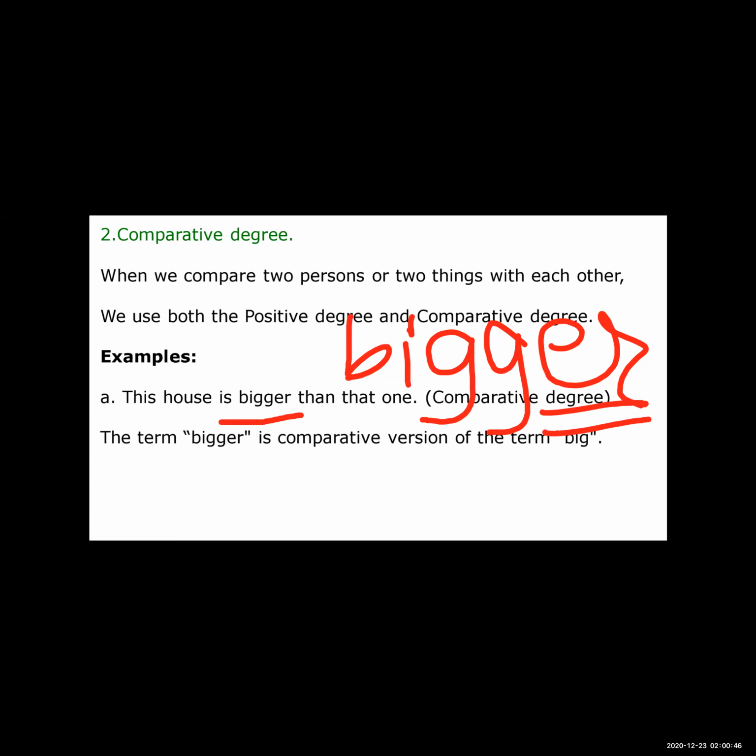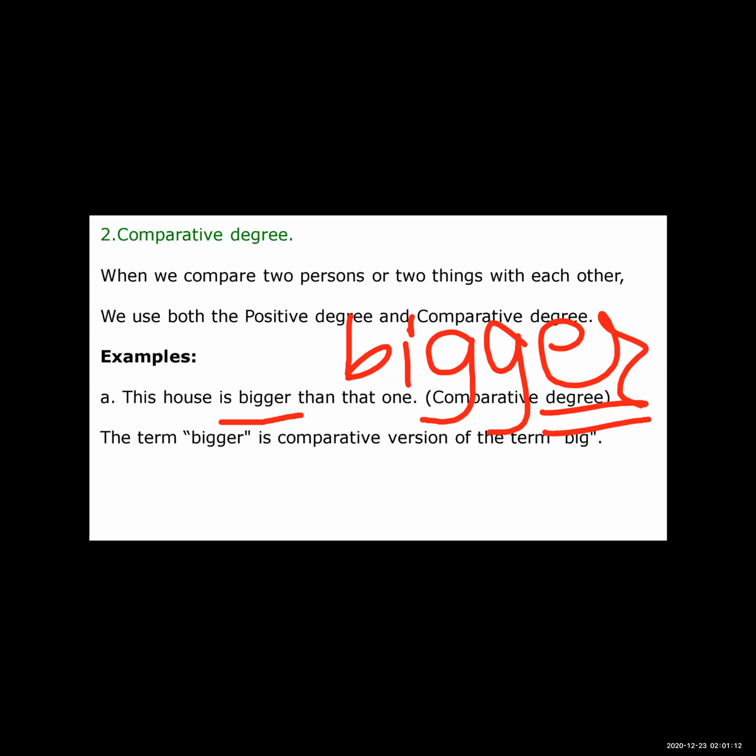I told you we use both the positive degree and comparative degree when there is a comparison between two persons or two things. Now I am going to tell you how we will write this sentence in the positive degree.